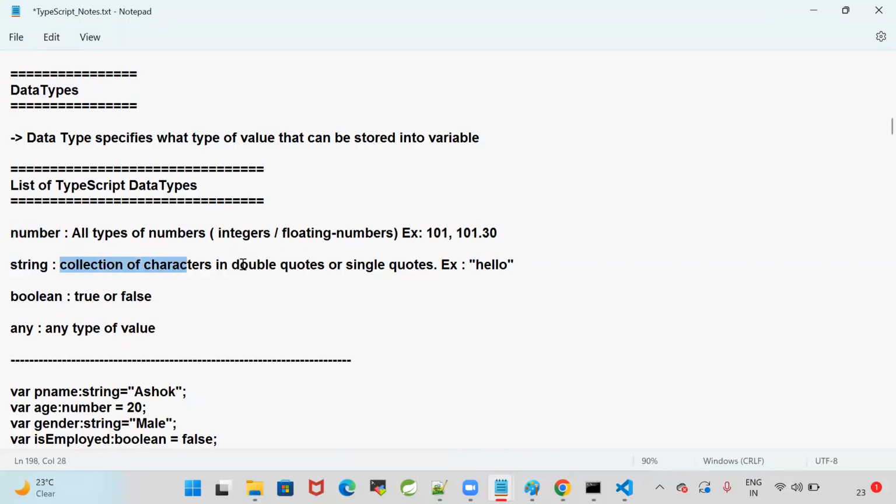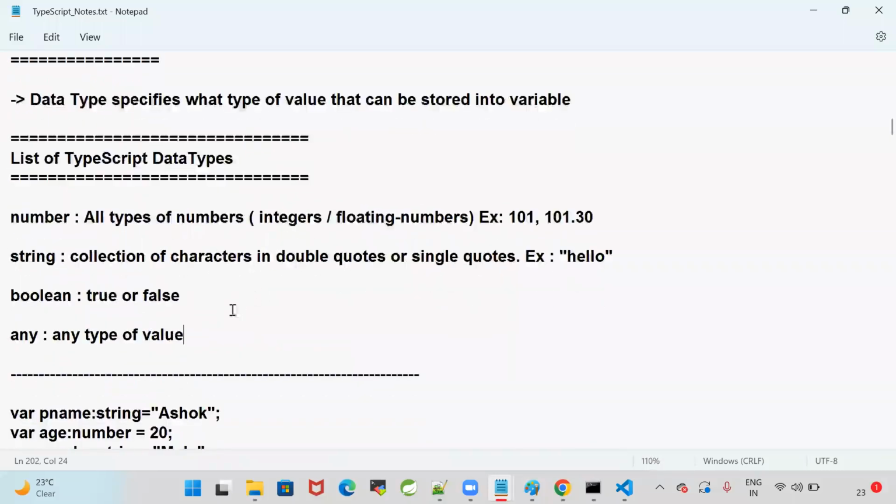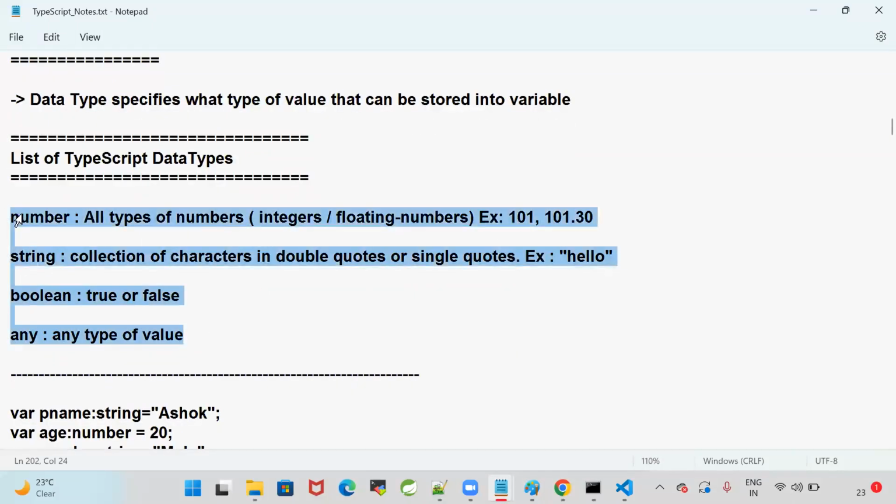String is a collection of characters in double quotes or single quotes. In Java, string is a class with an uppercase S. In TypeScript, string is just a data type. String data can be stored in double quotes or single quotes. Boolean is true or false. If you don't know the data type, you can go for any type, and any type of value can be stored. So these are the data types available in TypeScript.